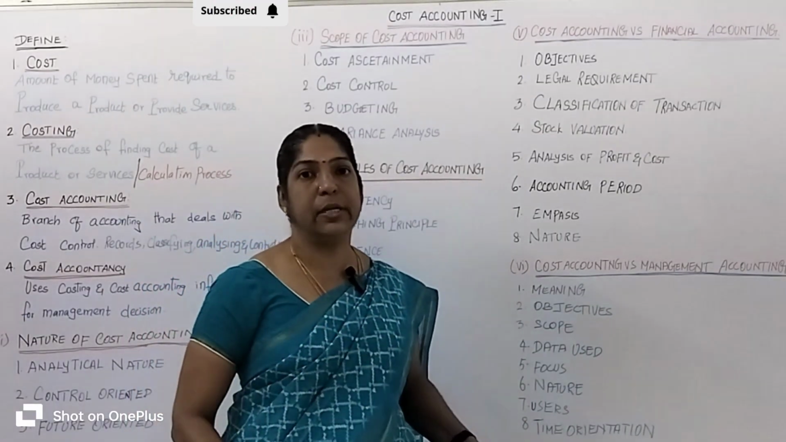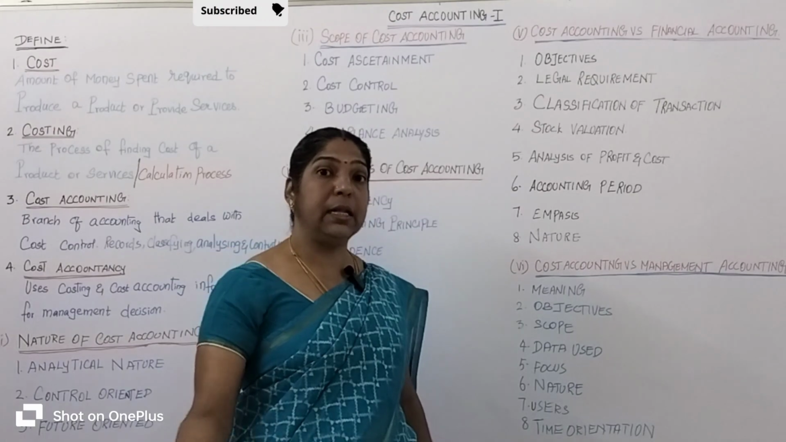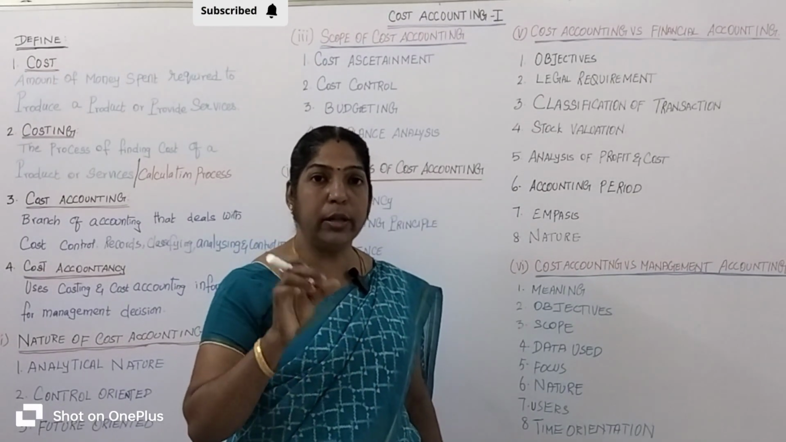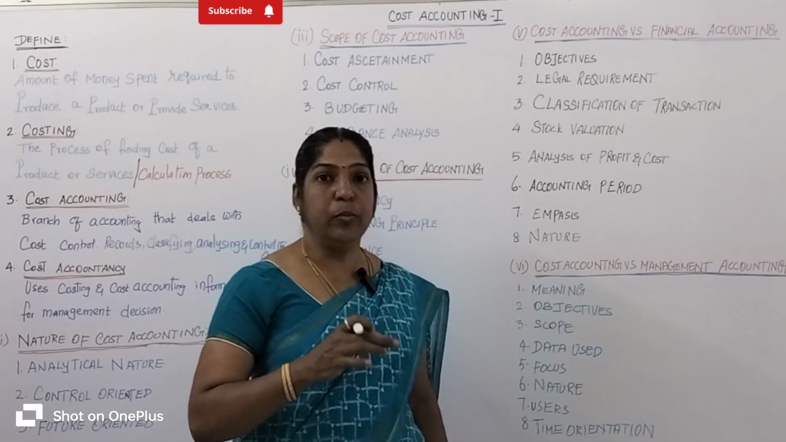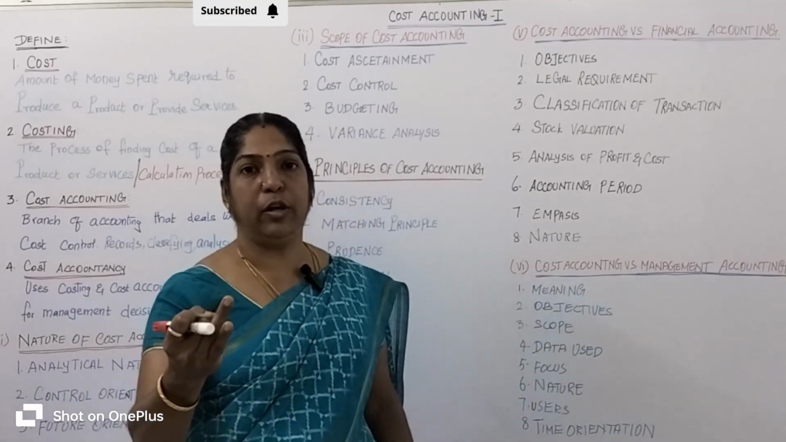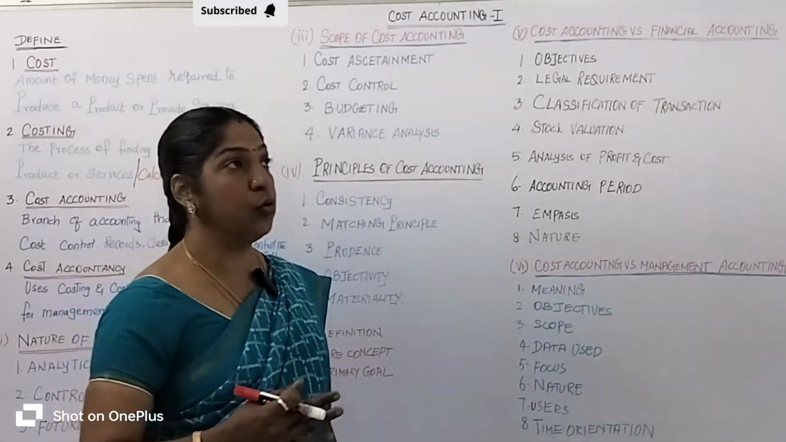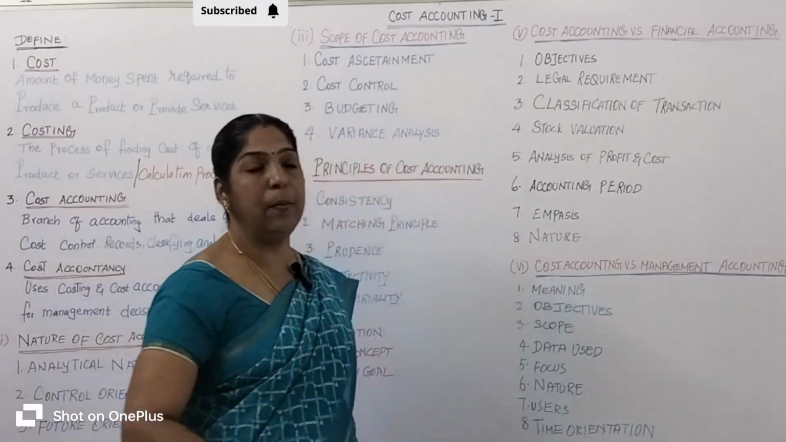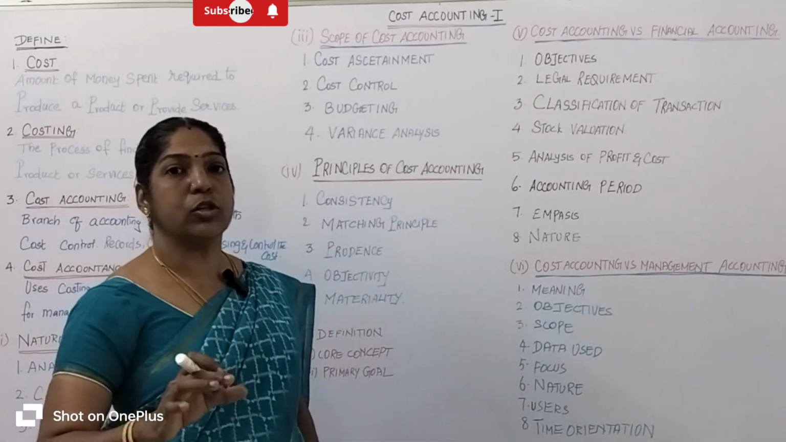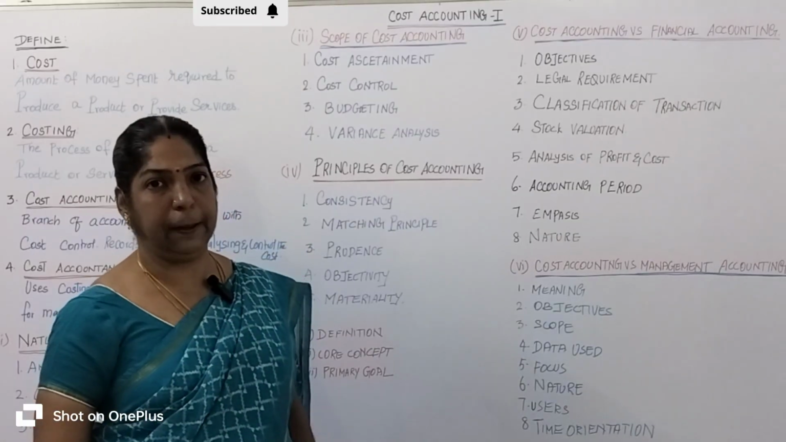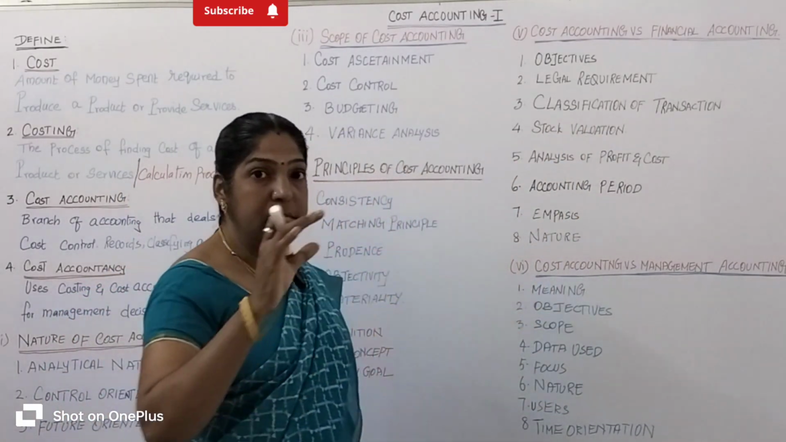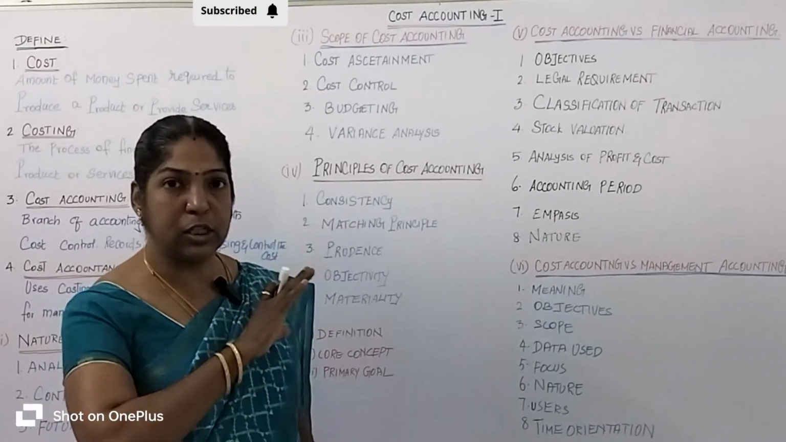It is not compulsory. But whereas it takes financial accounting, all the transactions should be recorded. The trading account, profit and loss account and the balance sheet should be prepared. So recording financial accounting is very important. Recording cost accounting is not compulsory. Okay. So recording financial accounting is compulsory. Recording cost accounting is not compulsory.